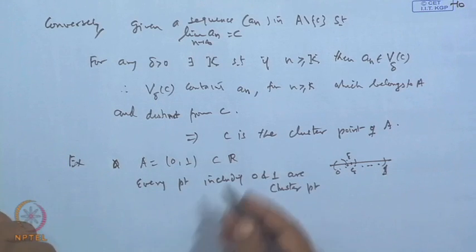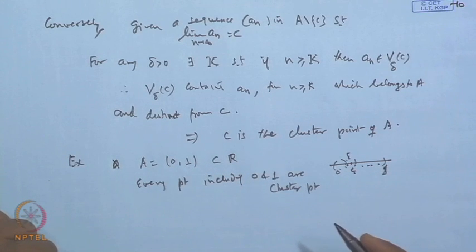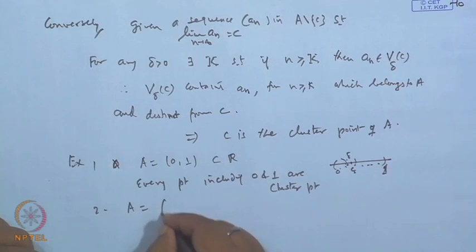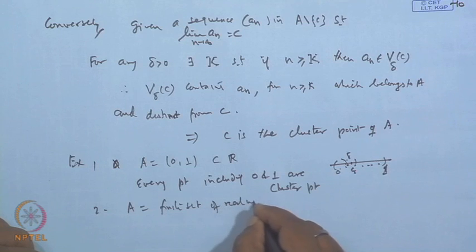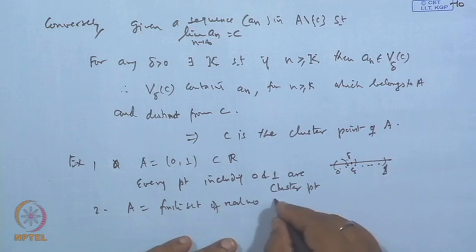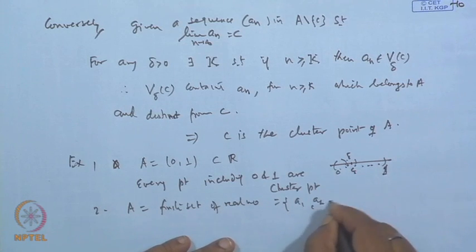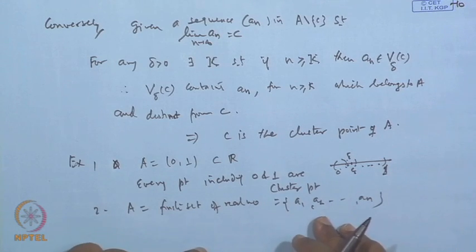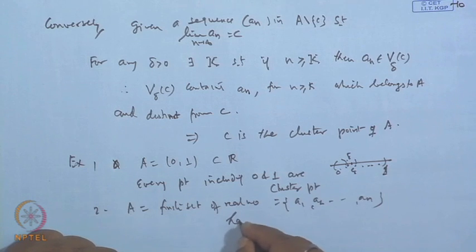Similarly, for the closed interval [0, 1] we can choose like this. Now take a finite set of real numbers, suppose a_1, a_2, ..., a_n are the elements of the set. It does not have any limit point, no cluster point.